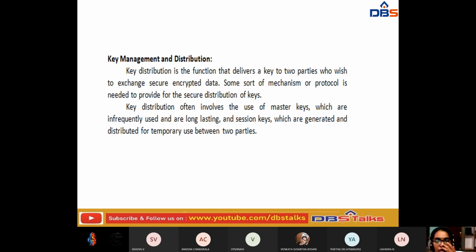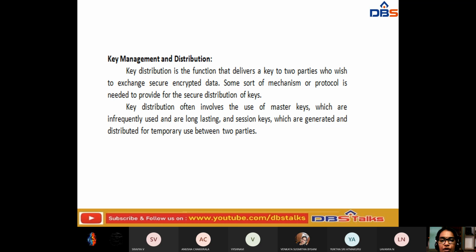First of all, you have to deliver the key to the two parties who wish to generate a key for that secured encrypted data. Our data is already securely encrypted, so with that key itself we have to decrypt that data. For that reason, some sort of mechanism or protocol is needed to provide secure distribution of keys. So first of all, we have to do the key distribution.